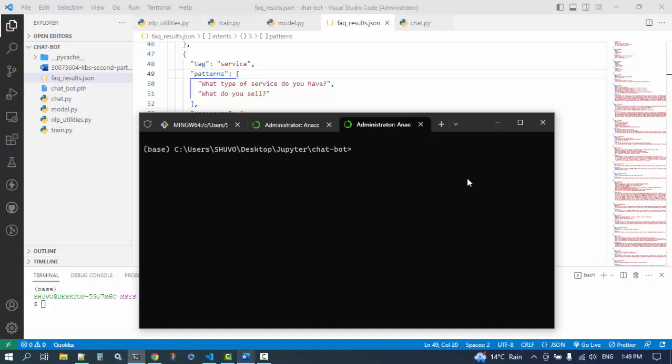So I'm going to run my chatbot system. As I am using Python here, I'm going to run it by typing python. It will take a few seconds to boot up, because it will load the dataset and the model as well. I have saved my model here with the .pth extension, which is the PyTorch extension.